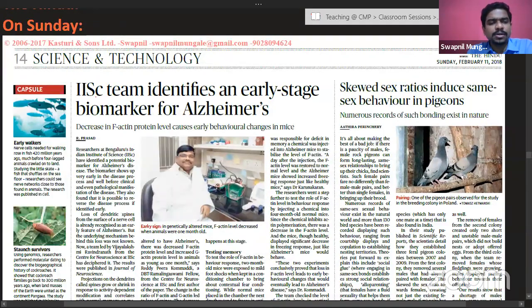For example, there is a news item: IISc team identifies an early stage biomarker for Alzheimer's. So it has just been identified at the moment. It has not yet finalized that research, and that research is not yet that well known. So you can skip such kinds of news, because scientists are there. Their task is research, and there are going to be various research papers that are going to be published.